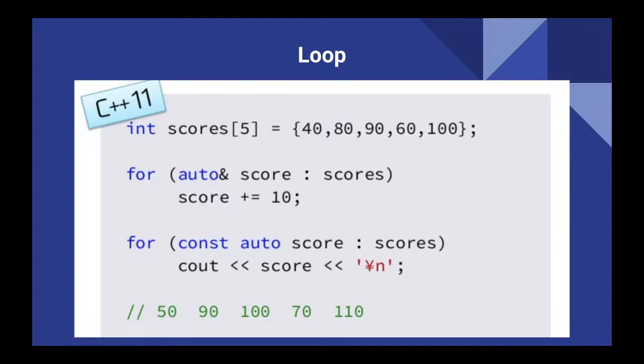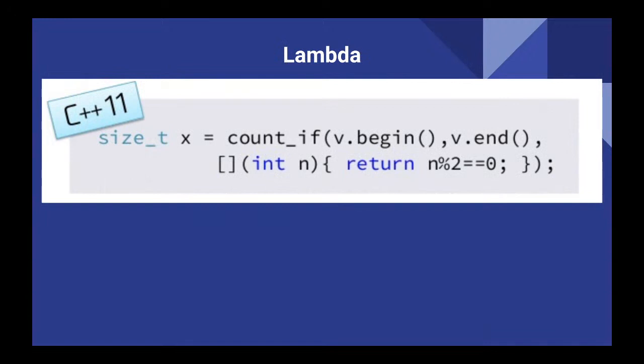But now they have auto scores, and then it's very simple. Like this one is for each kind of thing in the different language. And this is a lambda. This is one of the most important things they introduced in C++11. They put the function inside of another function.